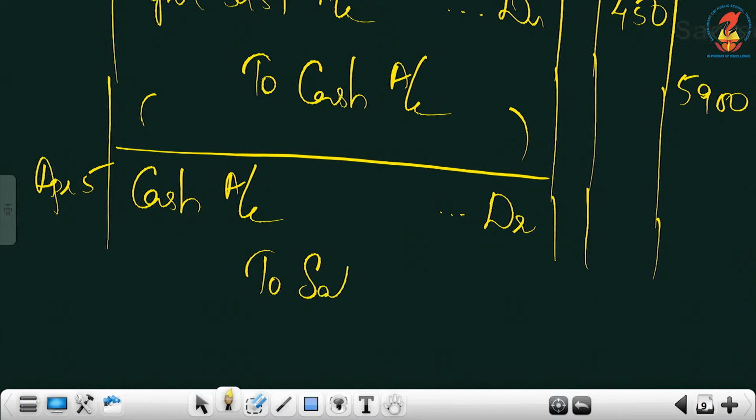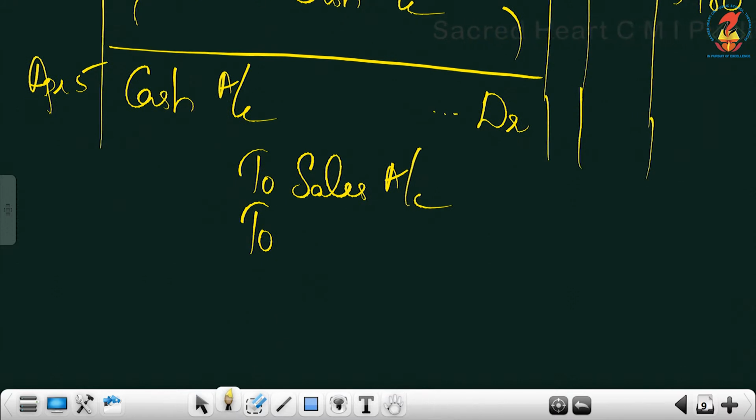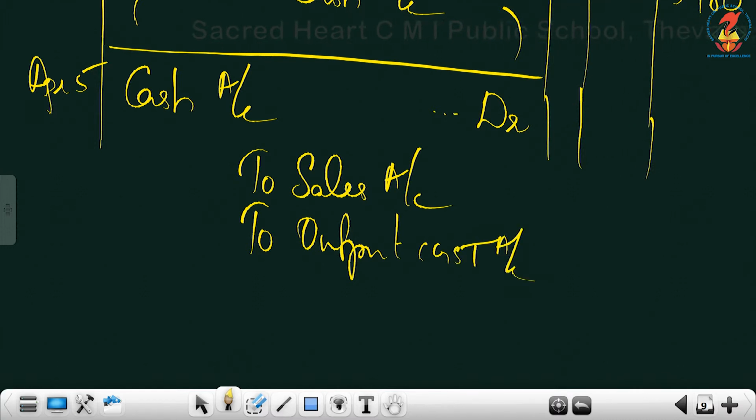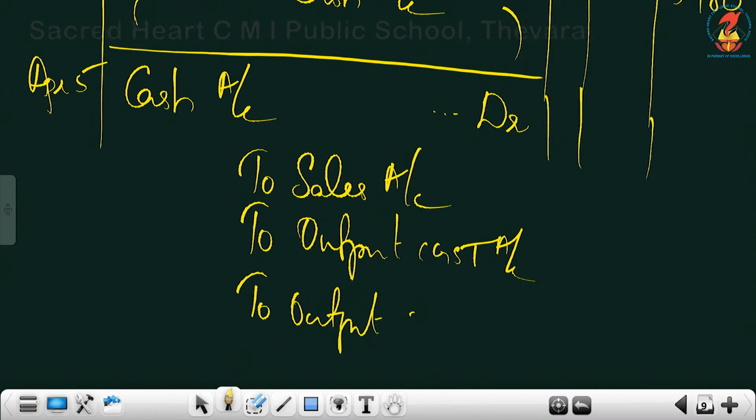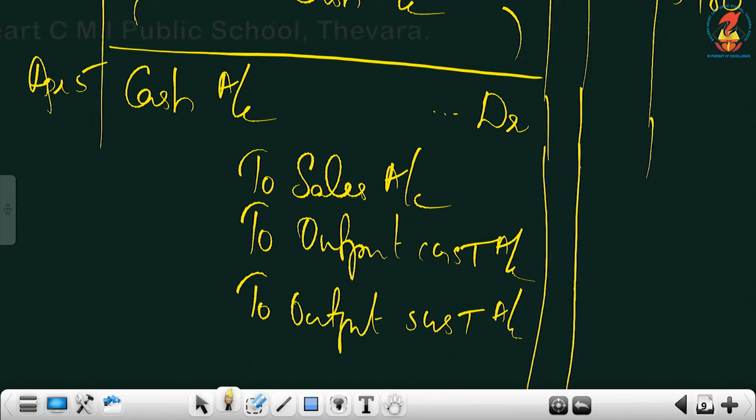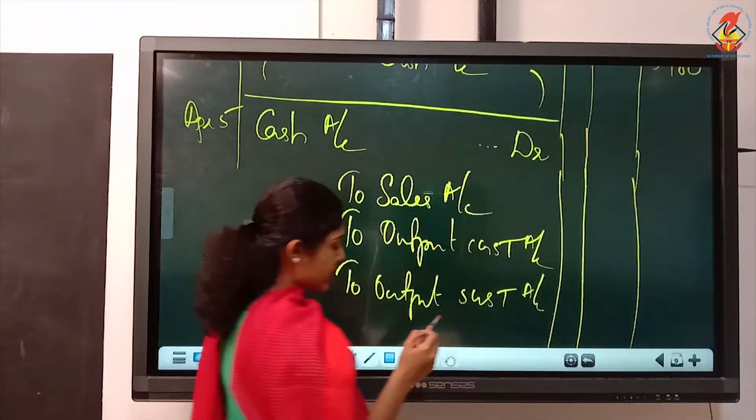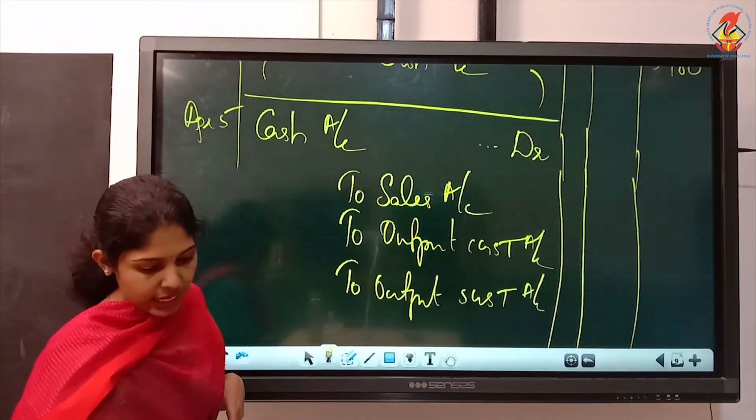So the journal entry is a compound entry now. It's cash account debtor to sales. Whenever you write GST, it will become a compound entry. To output CGST and to output SGST account. And that sold value must come against sales account, that is rupees 8,000.